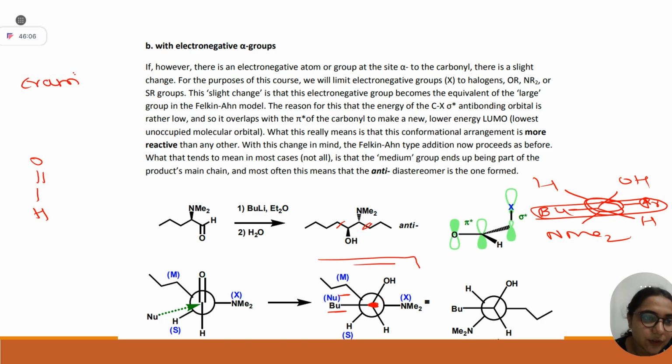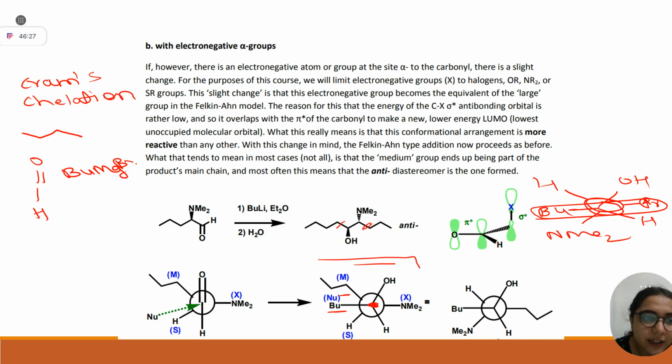Let me explain again. I know I have confused you completely. Cram's chelation model. If you get time, please read this model also. Let's say you have the same question, but instead of butyl lithium, you have butyl magnesium bromide.